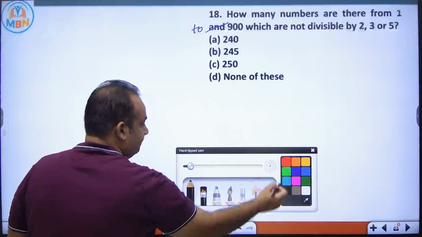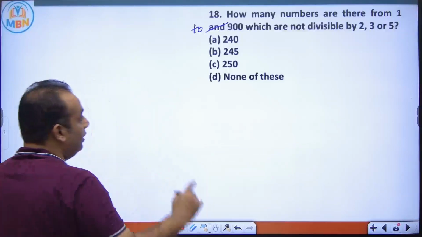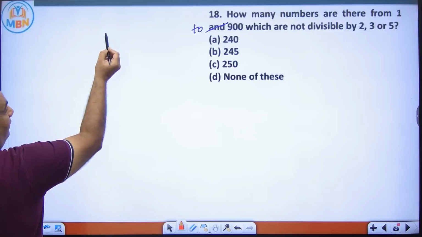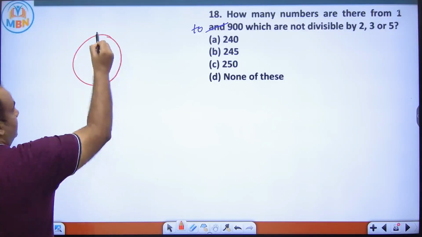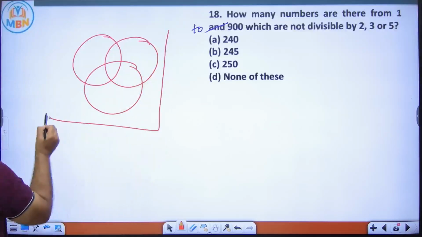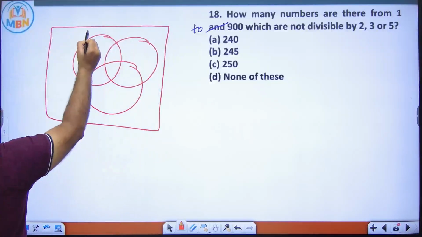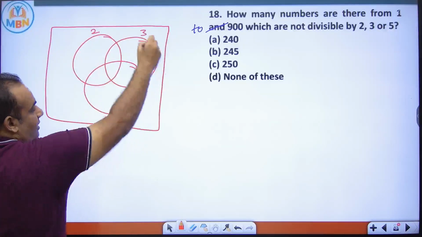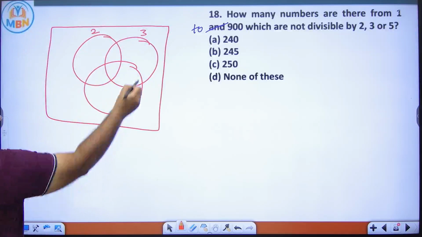First approach is, what you can do for these kind of questions? You can make a Venn diagram like this. First circle, second circle and third circle. And all the numbers are in this. Let these are the numbers which are divisible by 2, first circle. These are the numbers which are divisible by 3. These are the numbers which are divisible by 5.